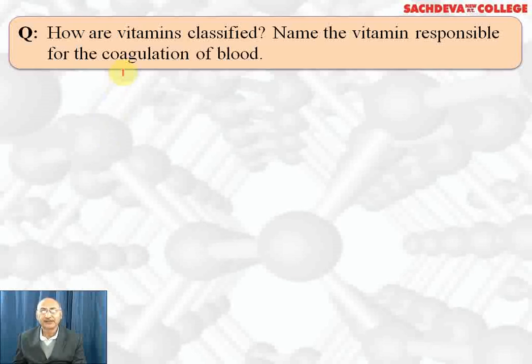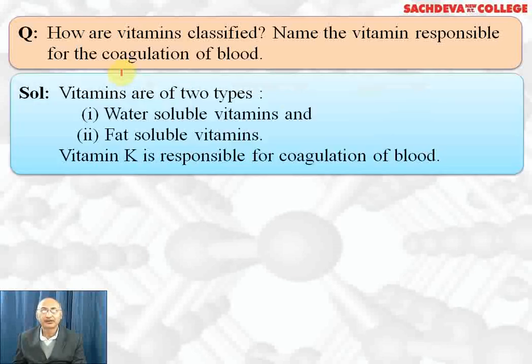How are vitamins classified? Name the vitamin responsible for coagulation of blood. Two ways of classifying vitamins: water-soluble vitamins B and C, fat-soluble vitamins A, D, K, and E. Vitamin K is responsible for coagulation of blood.